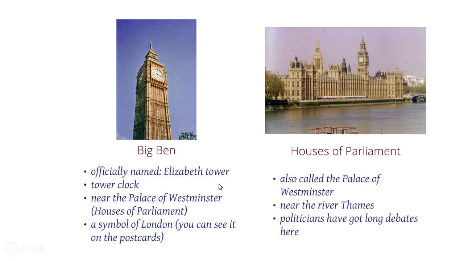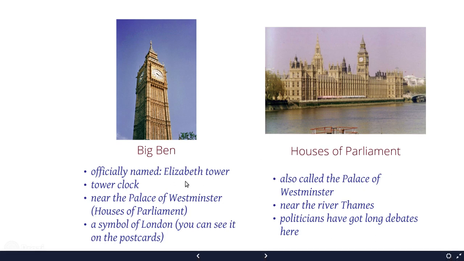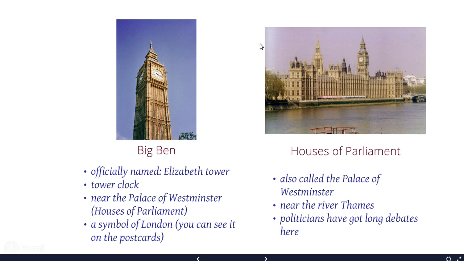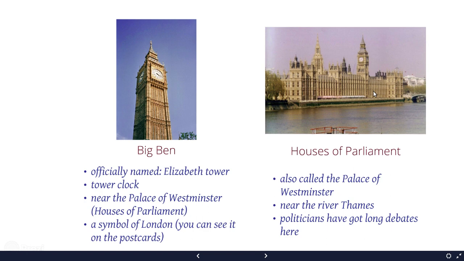Okay, so what can you see when you go to London? When you go to London, you can visit Big Ben. Yes, the official name is Elizabeth Tower. It is a clock, as you can see, and it's near the Westminster Palace. So here is the Westminster Palace, and here is Big Ben. Okay, so it's near it. It's together. They are connected. Okay, so Big Ben is only the clock. It's not the whole building.